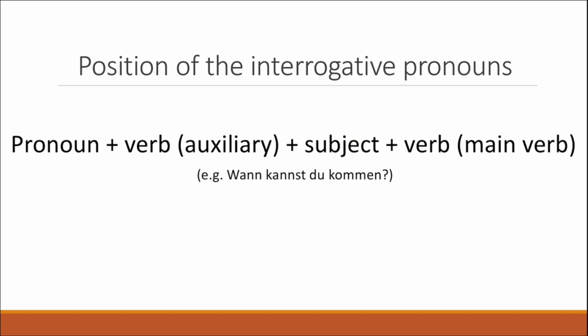Wann kannst du kommen? Wann is the pronoun. Kannst is the verb. Du is the subject, and the verb, main verb, is kommen. So this is an example where you can see that the pronoun is situated before the auxiliary verb, before the first verb.